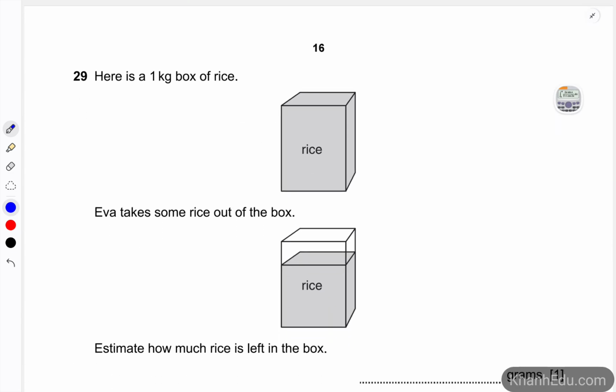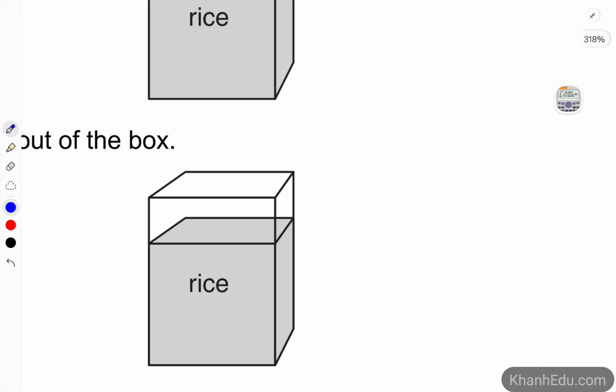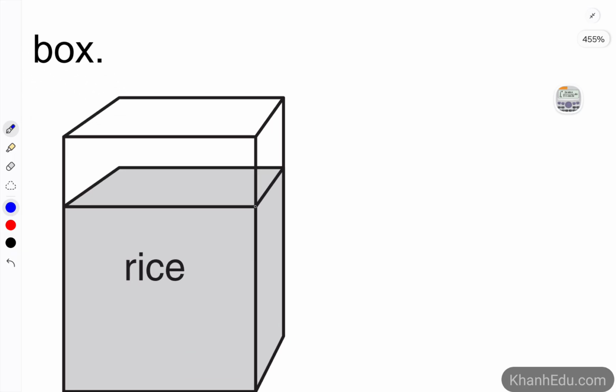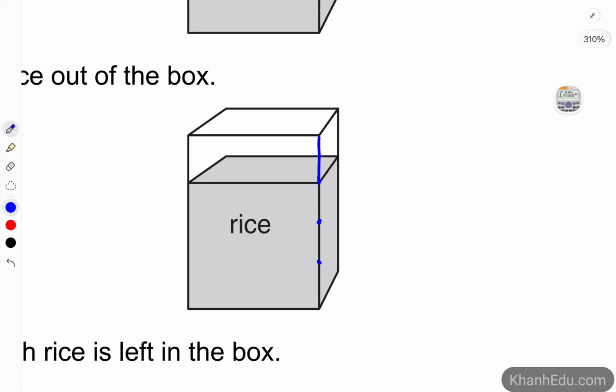29. Here is a 1 kilogram box of rice. If you take some rice out of the box, estimate how much rice is left in the box. So let's use the estimation. All right, it seems that this side can be divided into 3 equal parts, and each of them is equivalent to the column that has been used.